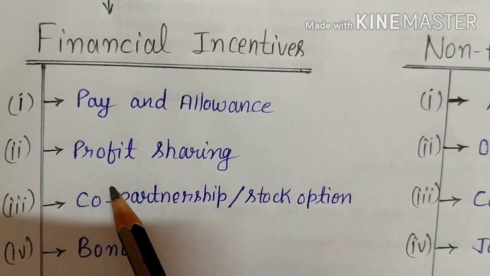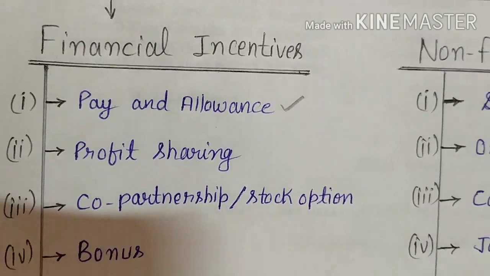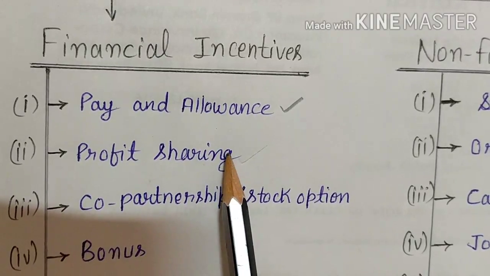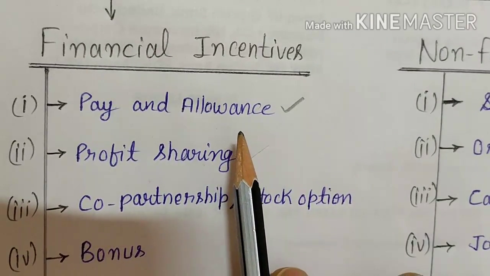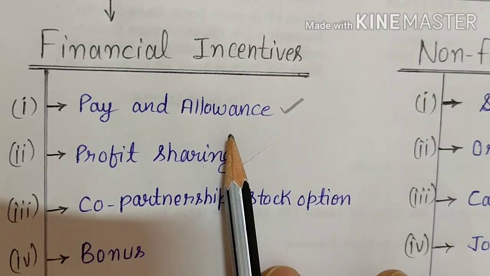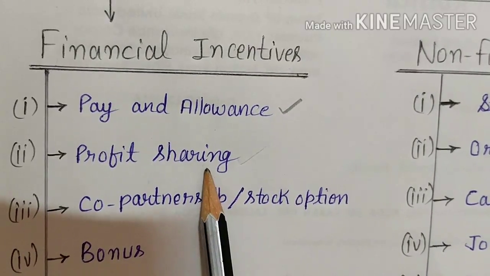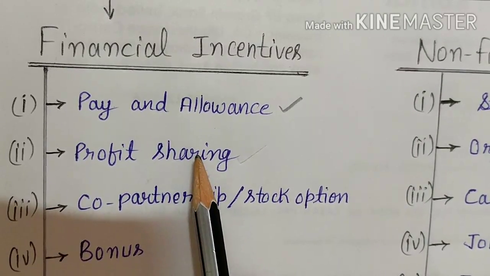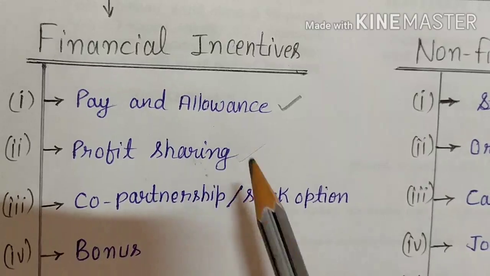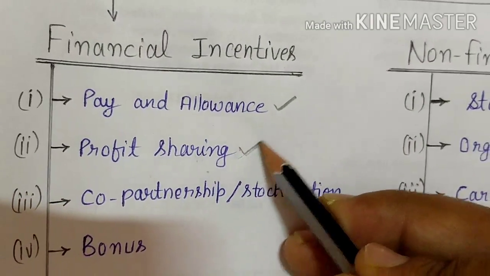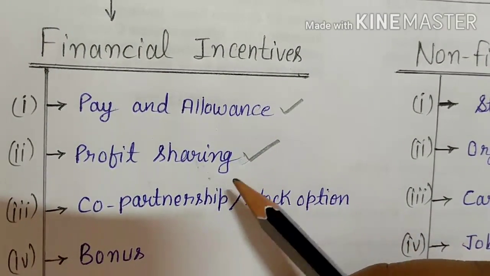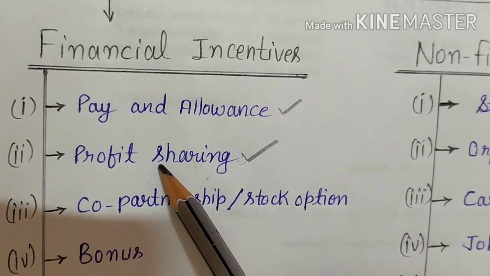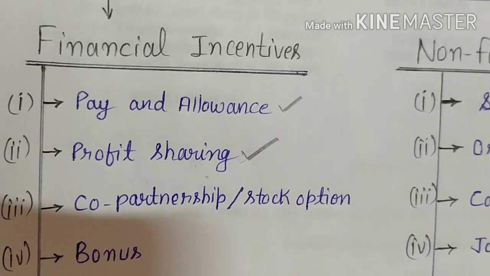Then comes profit sharing. Now what is the meaning of profit sharing here? Under profit sharing, the employees of the organization are provided a share in the profits of the organization in order to encourage them for their efficient work. This approach is based on the belief that the success of an organization is a result of the dedicated efforts of its employees. That's why they are giving a share in the profit. So the more profit there is, the more incentives they will get. So it is also a motivator which helps the employees. Okay, what comes next?